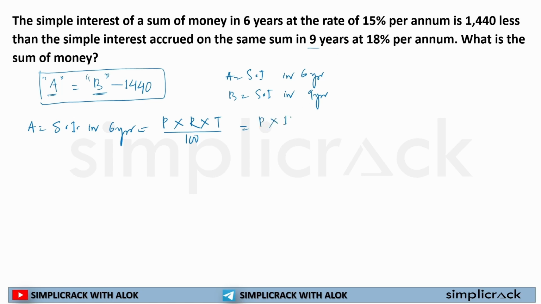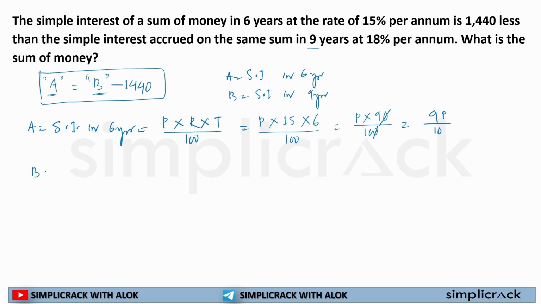It is 15%. What is the time period, sir? 6, divided by 100. So if I solve it, 15 sixes are 90 divided by 100. So 0 will cross out, it will be 9p by 10. My A is equal to 9p by 10.